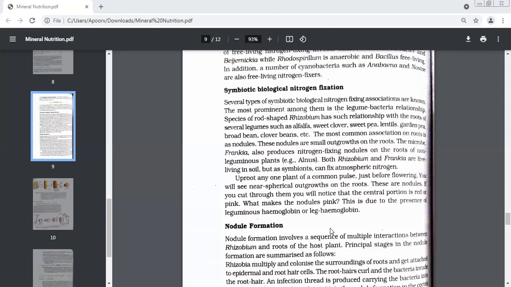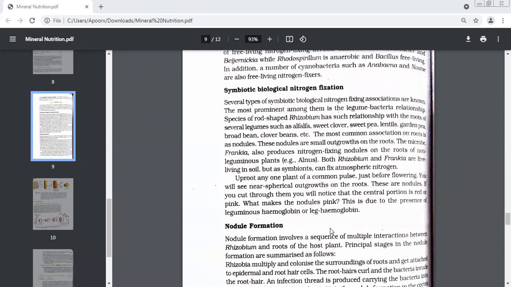It is not only leguminous plants that do symbiotic association to fix atmospheric nitrogen. We can also find this association in non-leguminous plants. What example of non-leguminous plant did we do? Alnus. Frankia and Alnus. Very good. Alnus is the non-leguminous plant that comes in association with which microorganism? Frankia with Alnus.